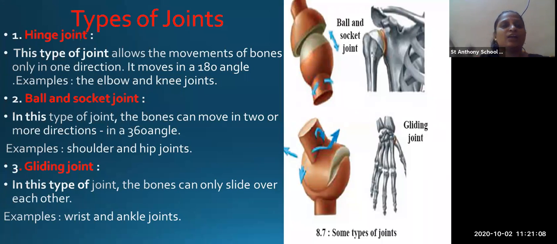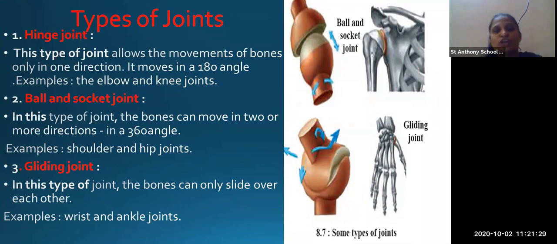How many degrees is the angle formed? 180 degree angle. And where are these angles formed? Elbow joint and knee joint. So the bones where elbow and knee joints are present, there you have which type of joint? Hinge joint. Okay, then ball and socket joint.